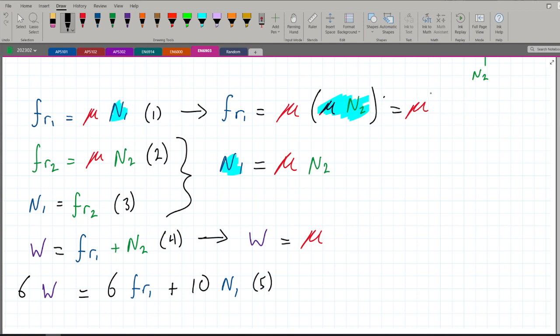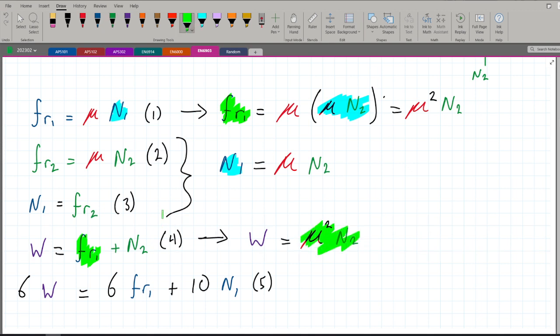Mu squared N2. N is green, N2. Okay, so this is mu squared N2, which is simply just FR1. FR1 is equal to mu squared N2. That's what we are substituting here. So again, we are just putting this FR1, substituting it here. That's all we are doing, which is mu squared N2.